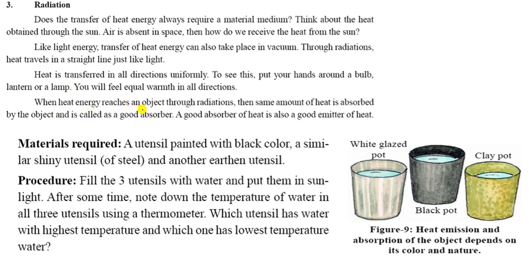When heat reaches an object through radiation, then the heat is absorbed by the object, and it is called a good absorber. A good absorber of heat is also a good emitter of heat. So always remember it.